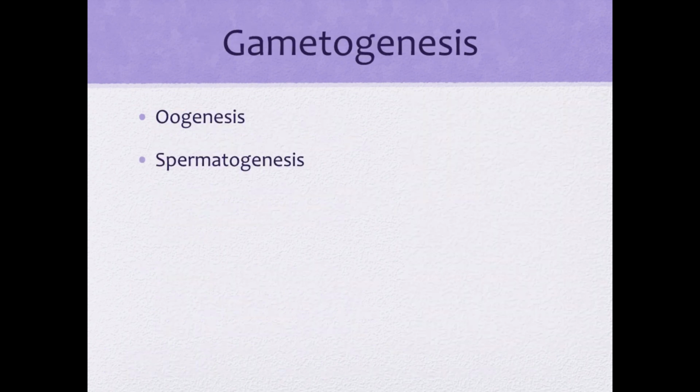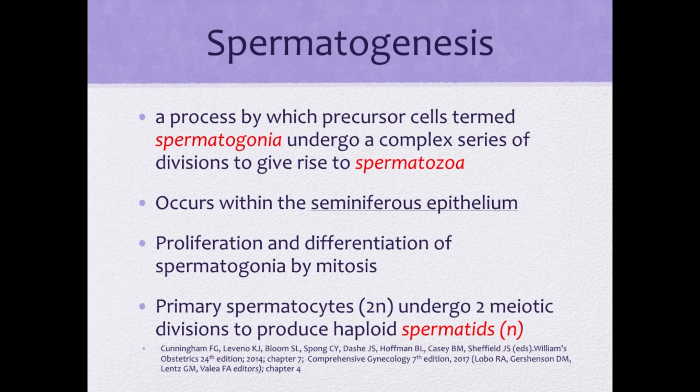So when we talk about gametogenesis, we include both the development of the oocytes, which is oogenesis, and the development of the sperms, which is spermatogenesis. So first, let's talk a little bit about spermatogenesis. Spermatogenesis is a process by which precursor cells termed spermatogonia undergo a complex series of divisions to give rise to spermatozoa. This occurs within the seminiferous epithelium.